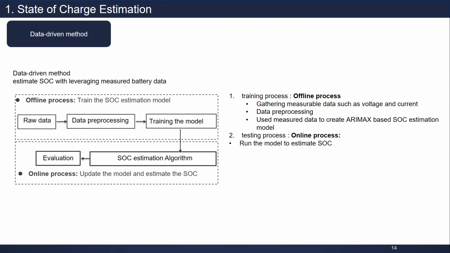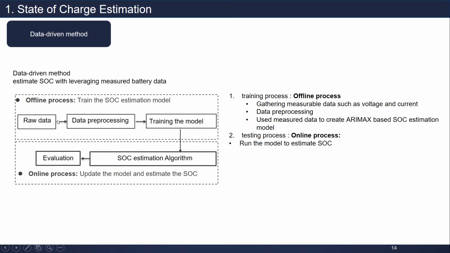How about data-driven methods? In data-driven methods, we estimate SOC using measured battery data. Basically, we can call it the offline process and the online process. What we need to do in the offline process is train the SOC estimation model. We need to train the model using measured battery data.